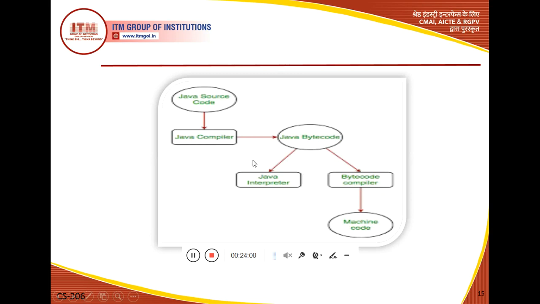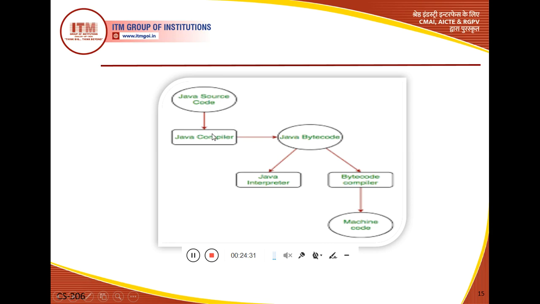Now this is the diagram of how our program is translated. First we write the source code in the Java programming language, so it is called Java source code. Now when we write our source code, we compile this code with the help of the Java compiler, and after the compilation process this code is converted into bytecode.